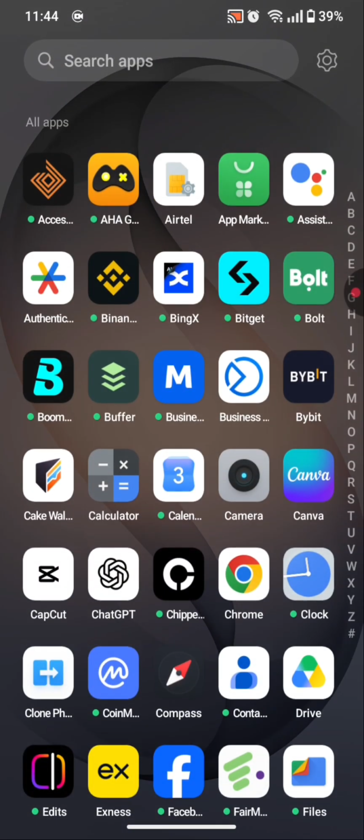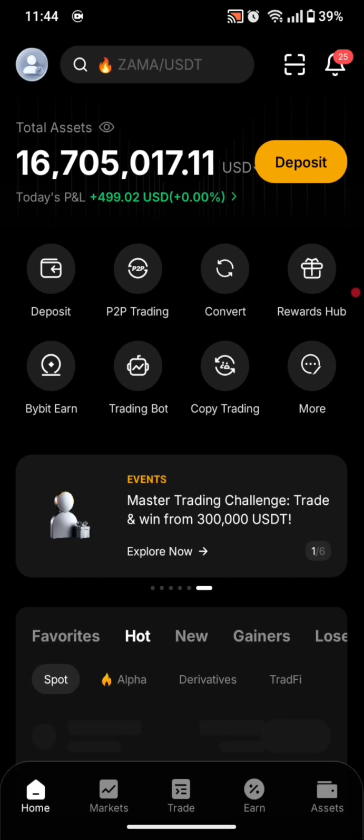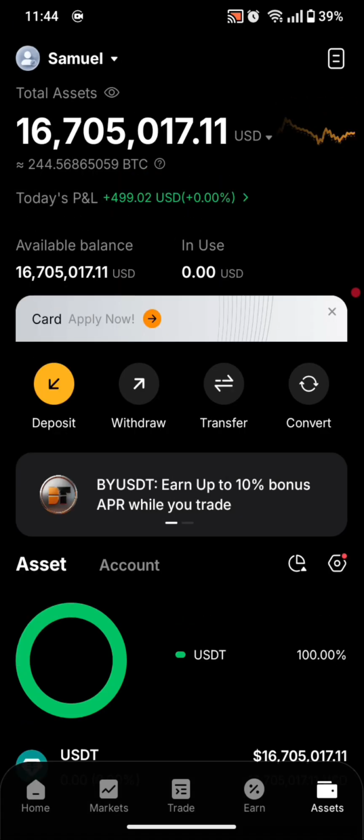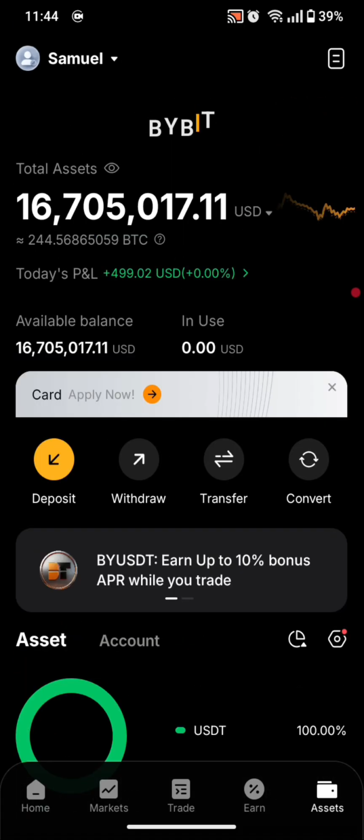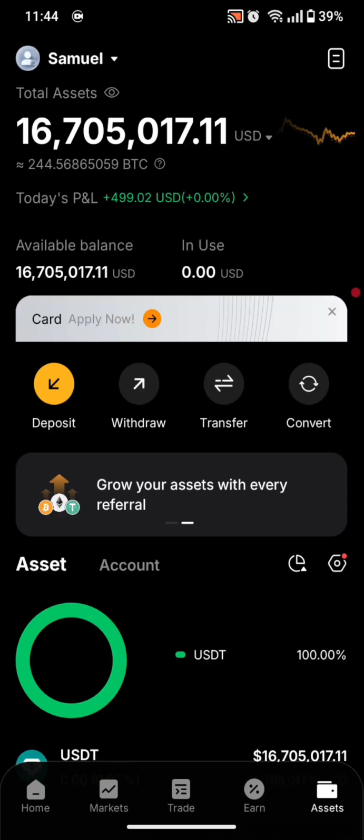So let me go ahead and show you guys my Bybit account, as I always do, because this is more like an encouragement, more like a motivation. This is my savings from 1 year and 3 months of continuous arbitrage. So I continue to do arbitrage every day and I save my profit. Sorry, it's 1 year and 4 months of arbitrage currently. And in total we have made 16,705,017.11 USD on this account.